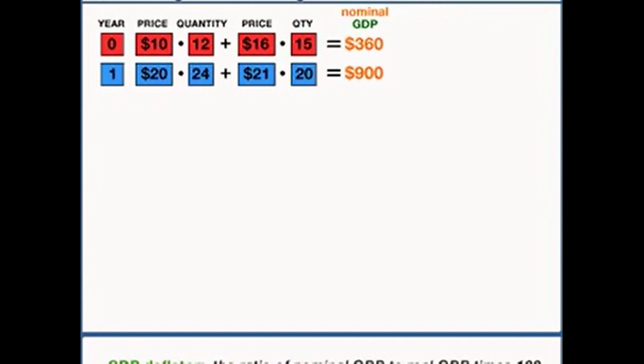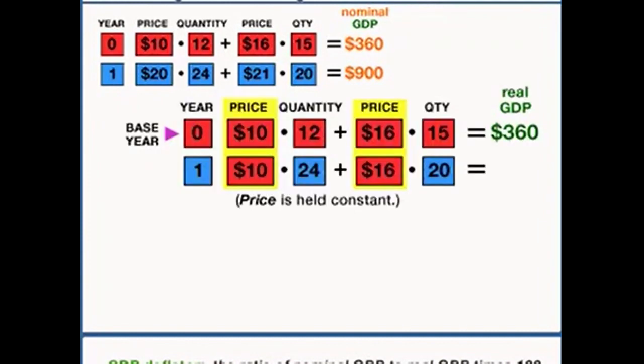Now, let's look at the other method for calculating the inflation rate. This one is based on the GDP deflator. Remember, the GDP deflator is the ratio between the nominal GDP in a particular year and the real GDP for that same year. The way you calculate the real GDP, you'll remember, is to find the value of the goods and services produced in a particular year using the market prices from the base year. So the nominal GDP for the year 2001 is 550, but the real GDP is calculated using the year 2000 prices. So let's go ahead and put the year 2000 prices into our equation and use the year 2001 quantities.